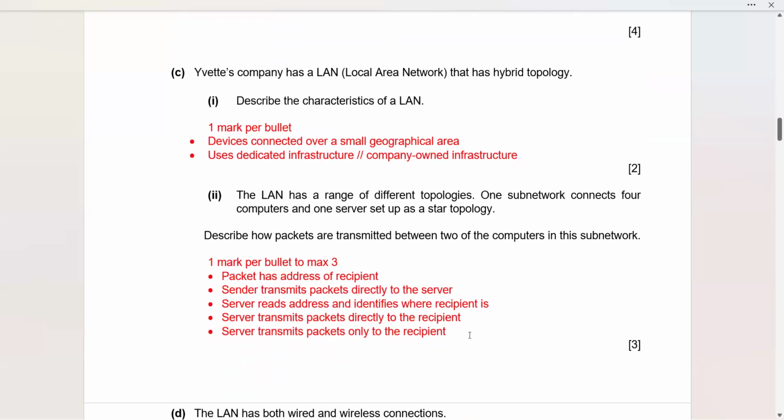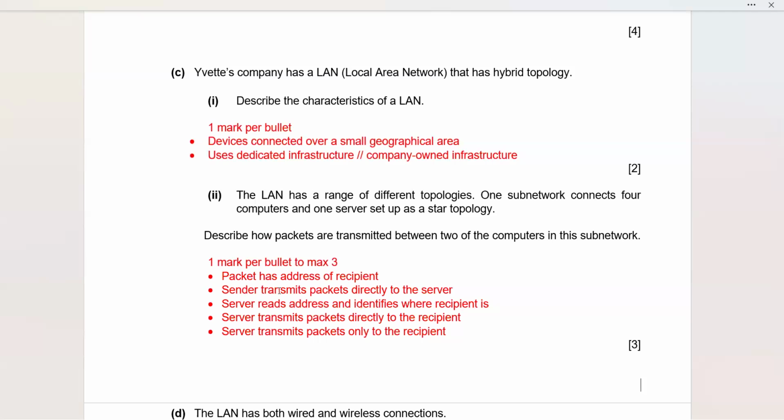Now, part 2, the LAN has a range of different topologies. One subnetwork connects 4 computers and 1 server set up as a star topology. Describe how packets are transmitted between 2 of the computers in this subnetwork. Here the question is dealing with packet transmission. It's a 3-mark question. So what am I supposed to write here?